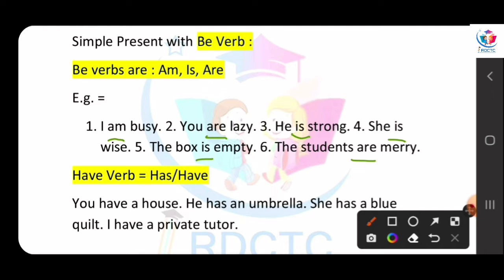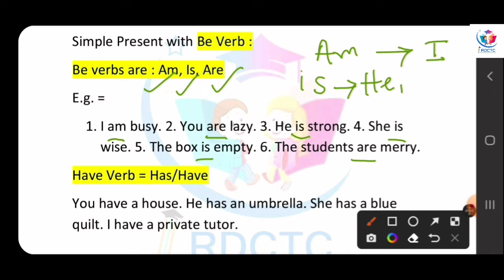Where do we use am, is, and are? We use am when we write I. We use is when we are talking about the third person singular. It means he, she, it, and any singular name. Okay?